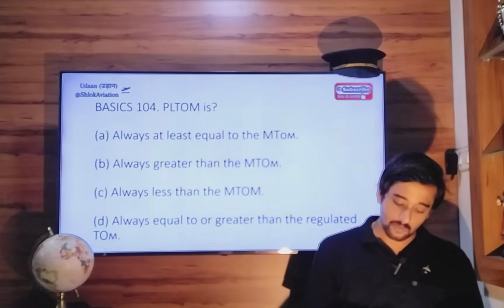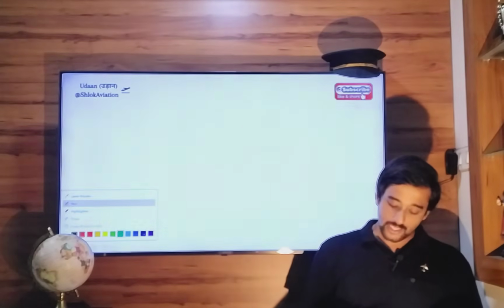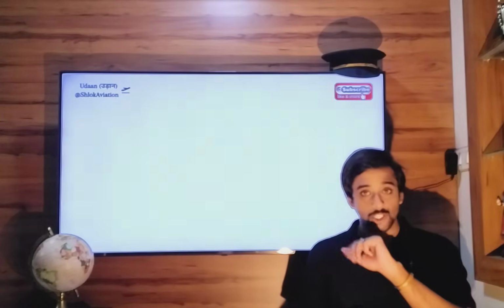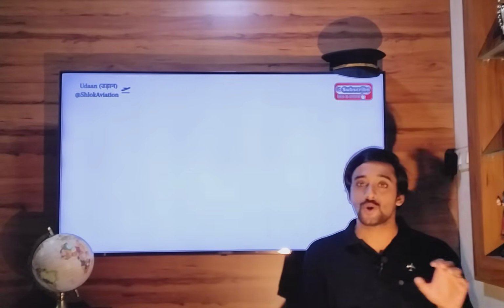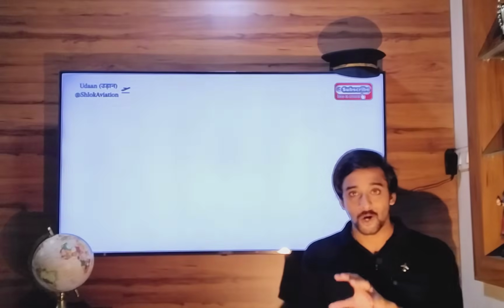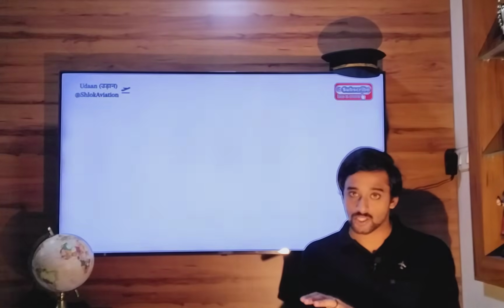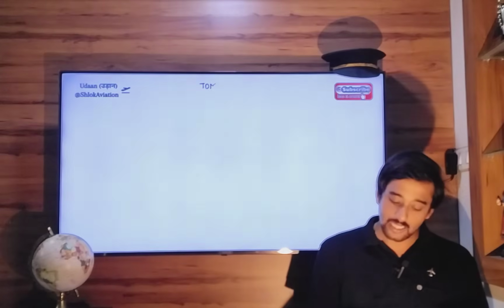Performance limited takeoff mass is what? So remember, a few minutes ago we saw there was something called maximum structural taxi mass, and then I told you, in addition to that, we also have maximum structural takeoff mass, maximum structural landing mass. Correct? So there are two takeoff mass limitations.